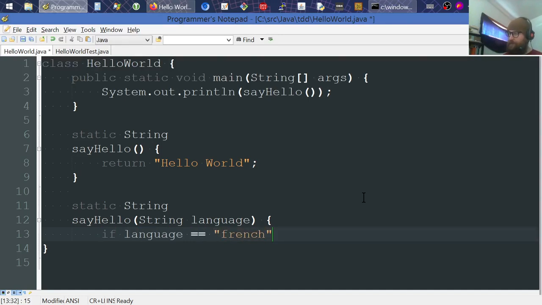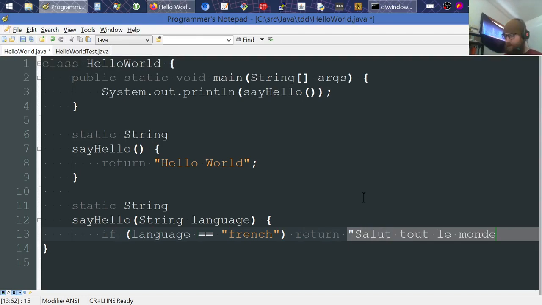No offense to French people, just to make it easy to type. If language is French, sorry, I've got Python syntax in my head right now, and I need to stay in Java land. Okay, if language is French, then return hello, or the French one, right? Is that still in the, there it is. Then return that,